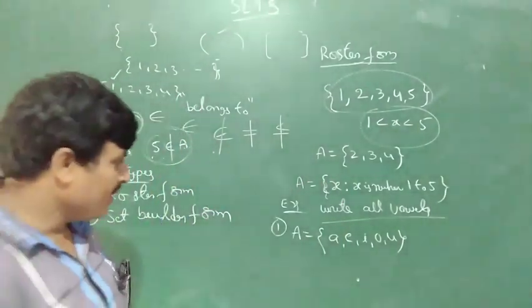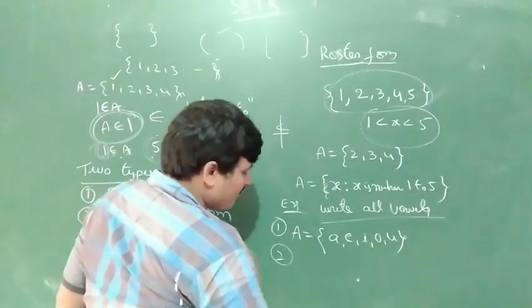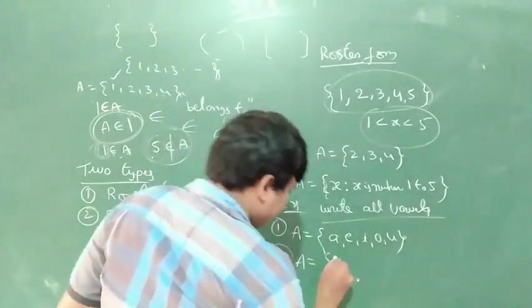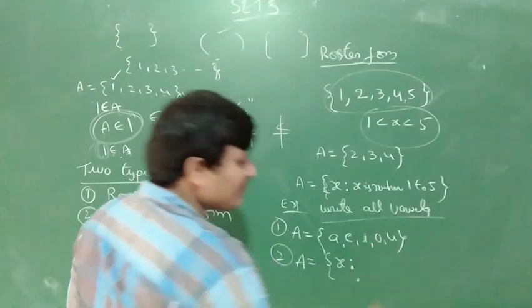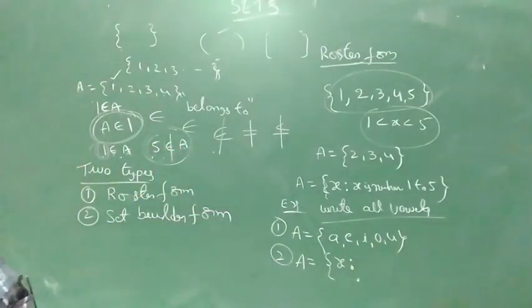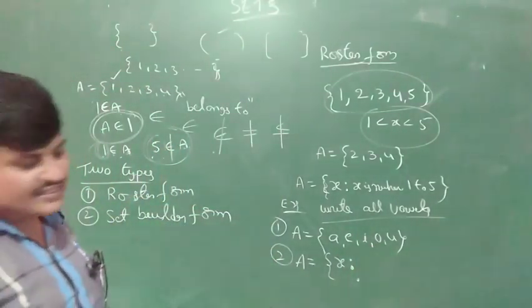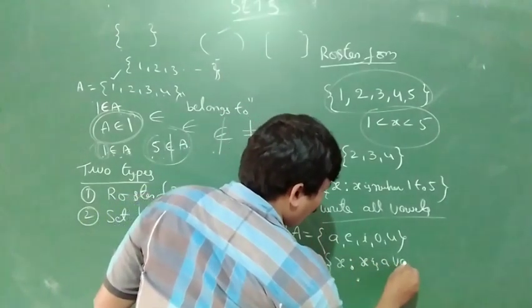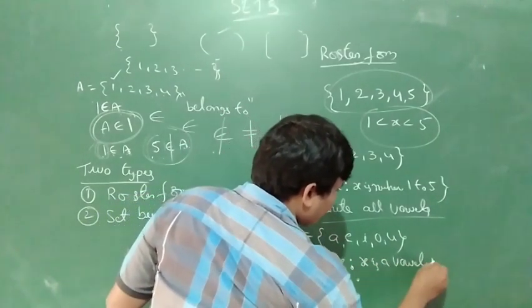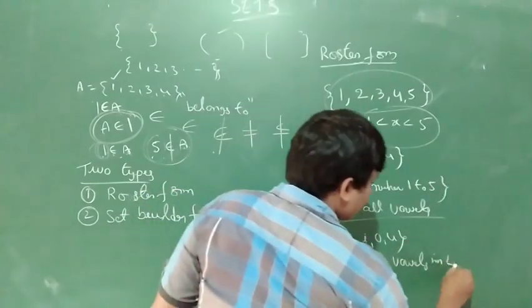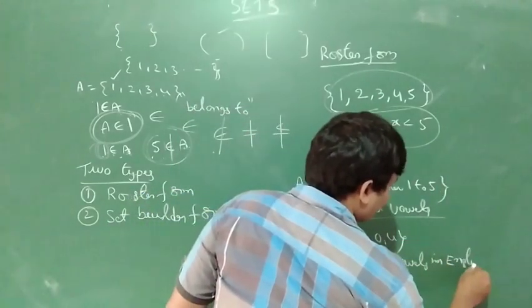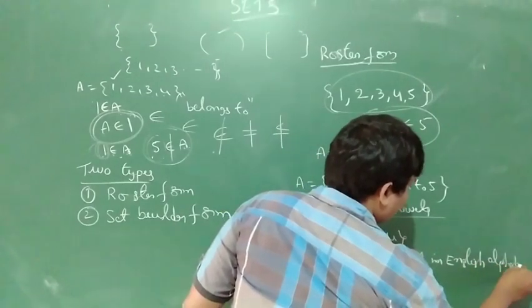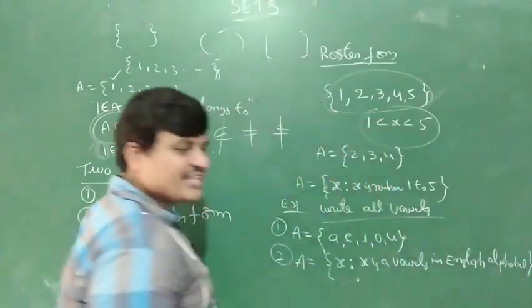Okay, next, what is the set builder form? Set builder form is set of all x such that x is a vowel in the English alphabet. Which one is easy?